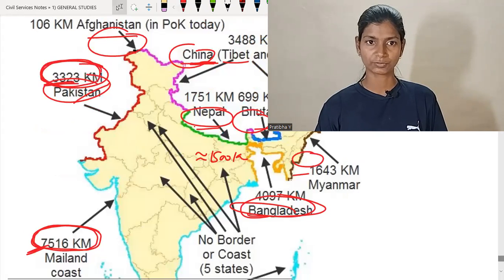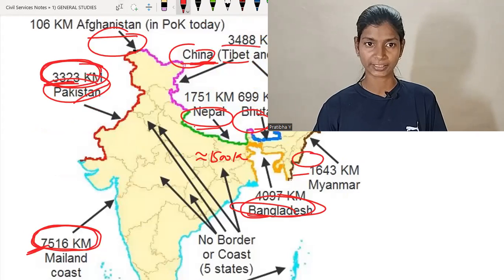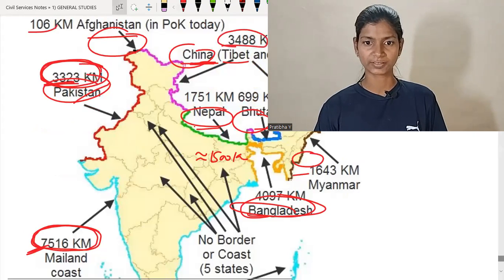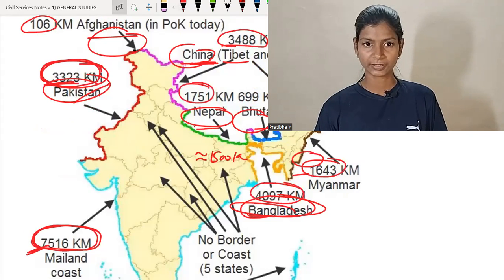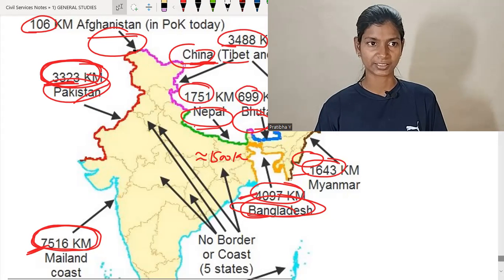Pakistan 3,000, China 3,488, Afghanistan very low, 106 kilometers, Bangladesh 4,000, Myanmar 1,600, Nepal 1,700, and Bhutan 699. So the major one is Bangladesh, then China, and then Pakistan.